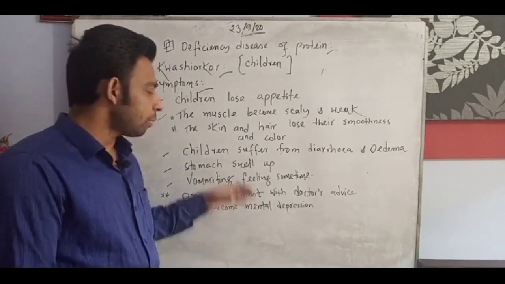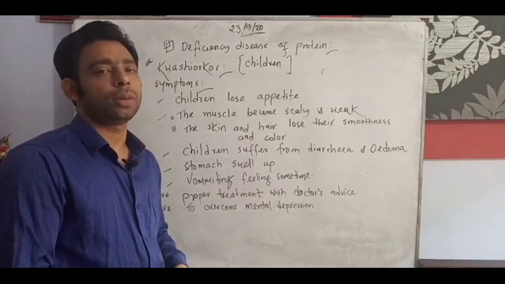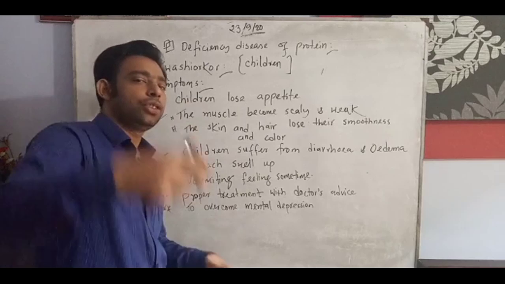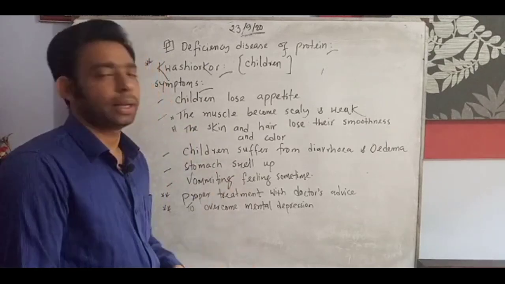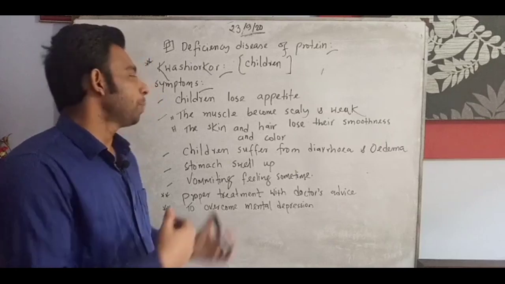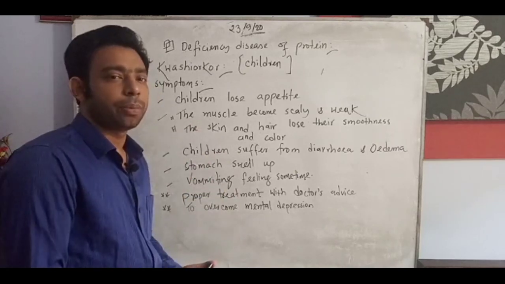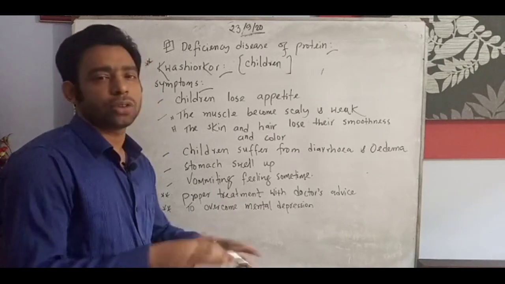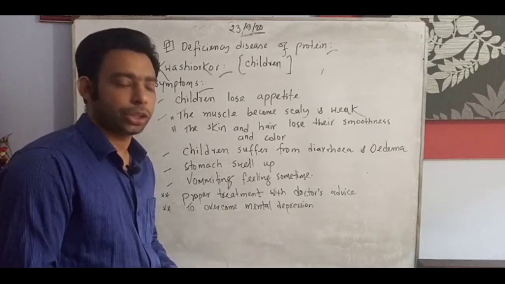So this is how we can overcome kwashiorkor, though it belongs to children: through protective measures, a doctor's advice, proper treatment, and trying to overcome mental depression.